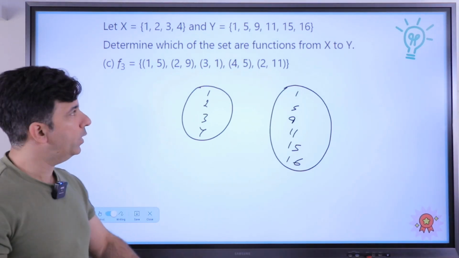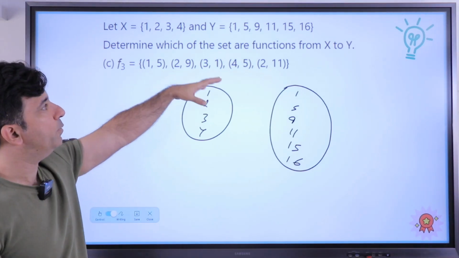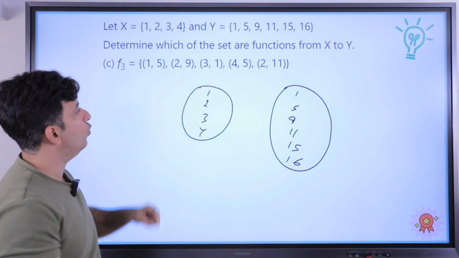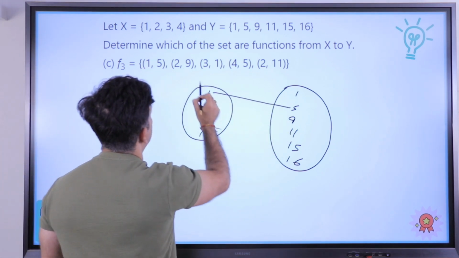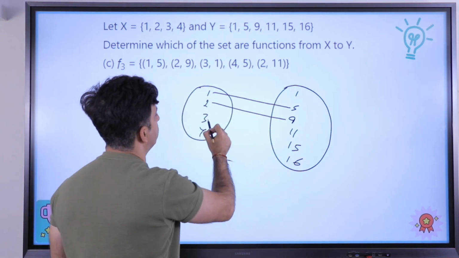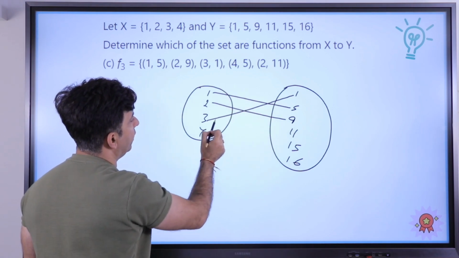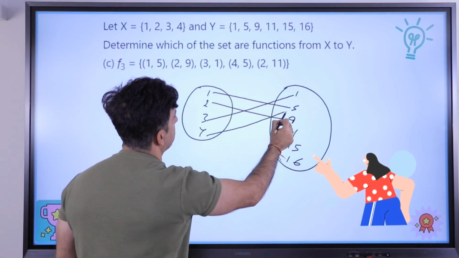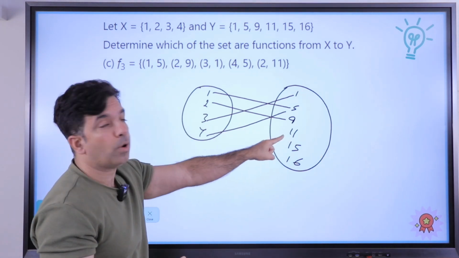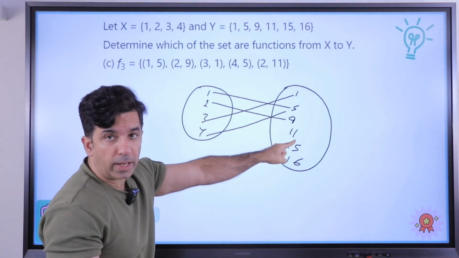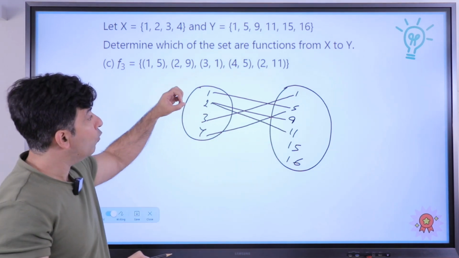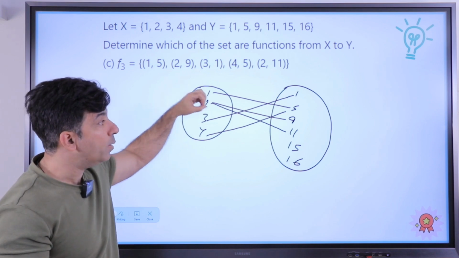Again, a similar kind of example. We are given the same set X and same set Y. Now the relation defined is this. This 2 is connected to 9. This 3 is connected to 1. 4 to 5. And 2 to 11. 2 is connected to 11. Now here's the problem. 2 was already connected to 9. Now 2 is also connected to 11. This creates a one-many relation.